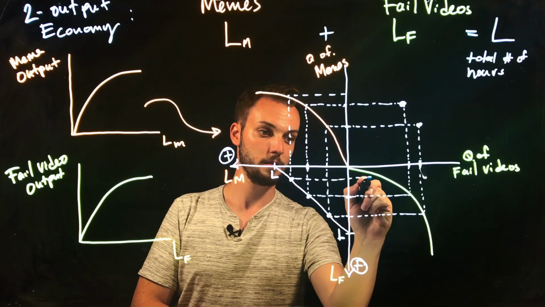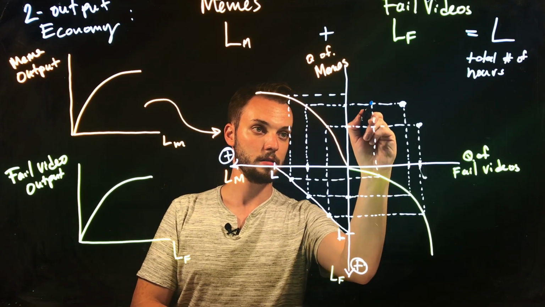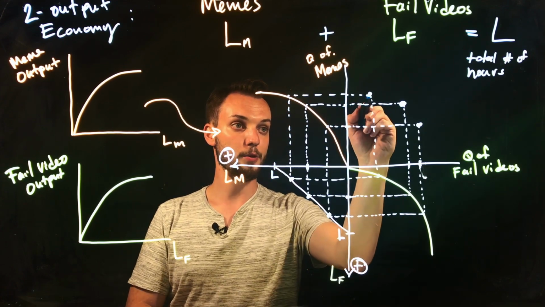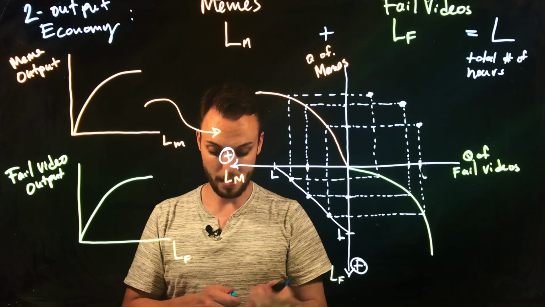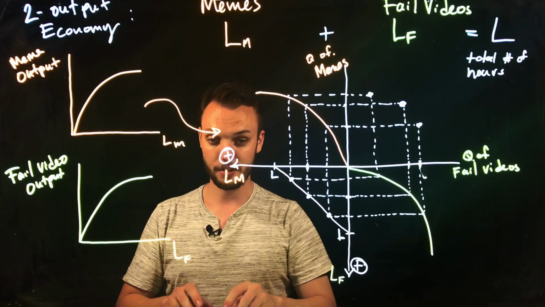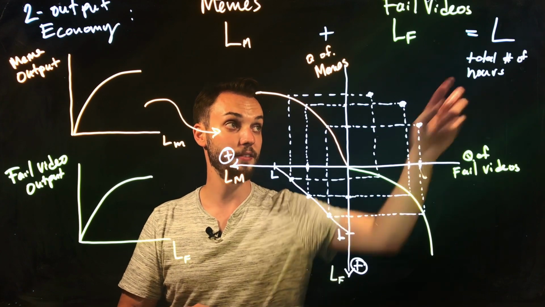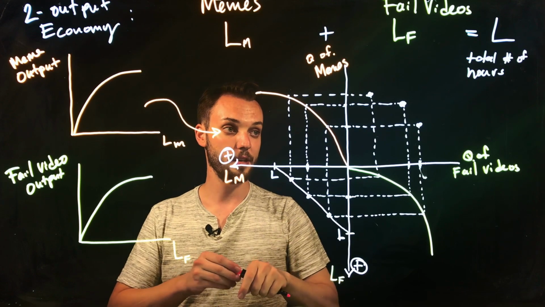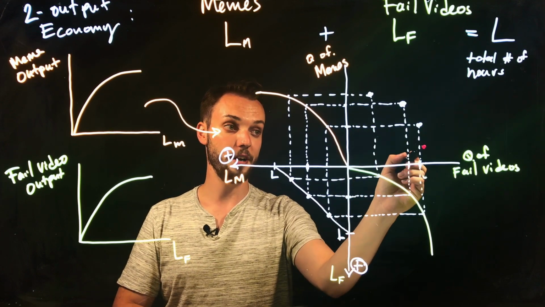Okay? And what you're going to see is that as you keep doing this, as you trace out all the possible combinations of labor inputs that still maintain this total number of labor hours employed, then you're going to get this production possibilities frontier.